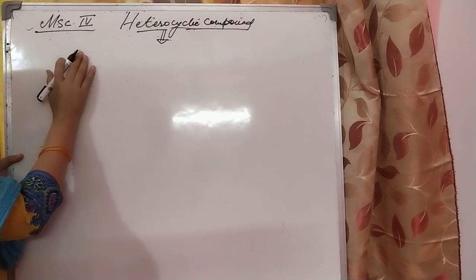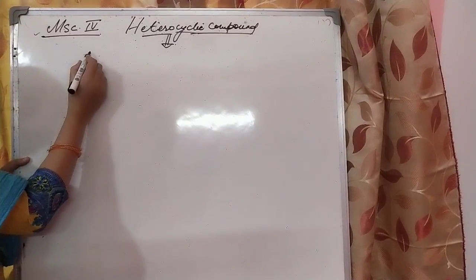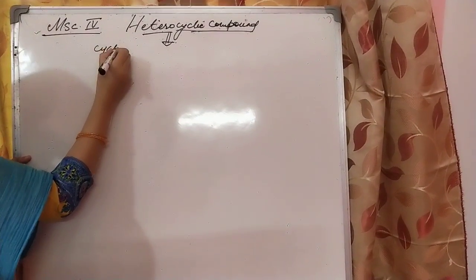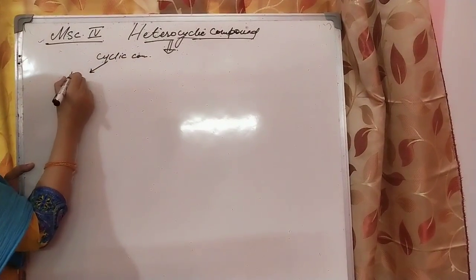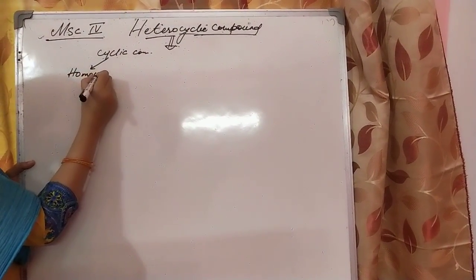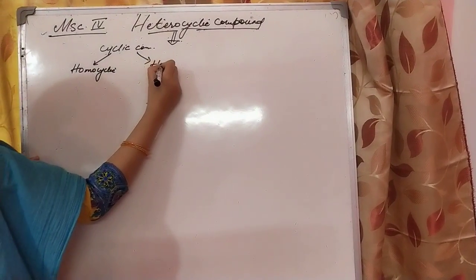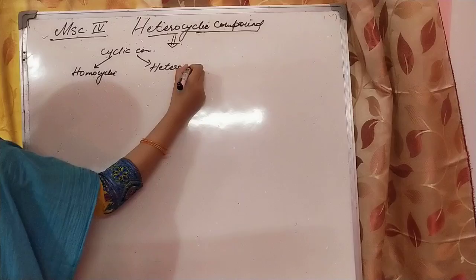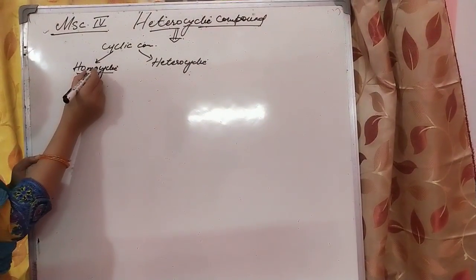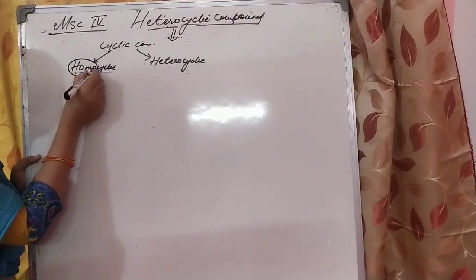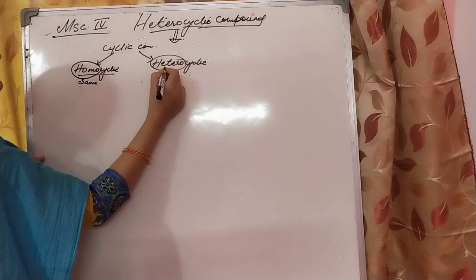See, what we studied in the previous class is cyclic compounds. They are of two types: homocyclic and heterocyclic. The name itself means homo means same and hetero means different.